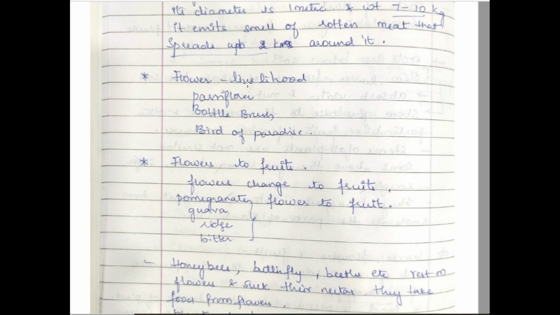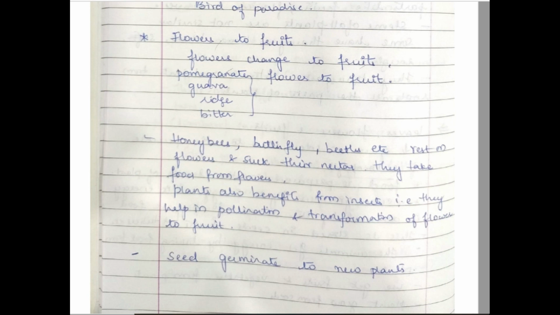Flowers are a livelihood for most people, and flowers start converting into fruits. Flowers change into fruits, like in the case of guava, pomegranate, bitter gourd, ridge gourd. You could find that the flower first blooms and later converts into a fruit.